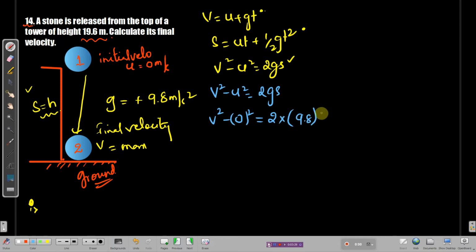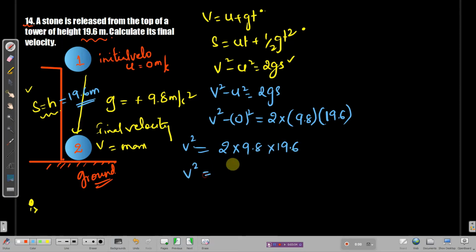And what is s? It is also given as 19.6 meters. It's given in the question, so I am writing down here 19.6 meters. Since u is 0, when you do the 0 square, it will be 0 and it is just gone, and you are left with v square is equal to 2 into 9.8 into 19.6.